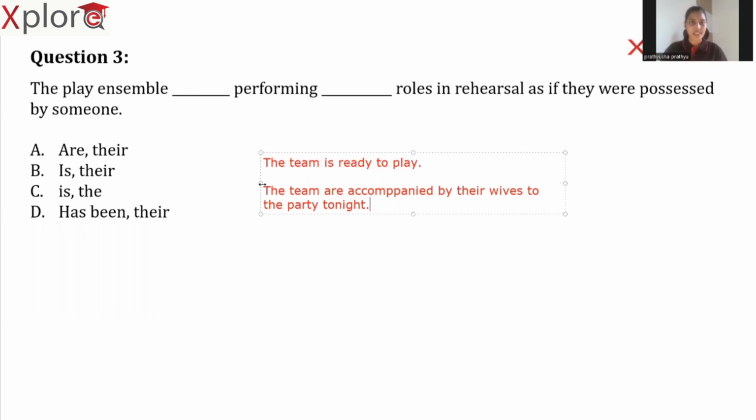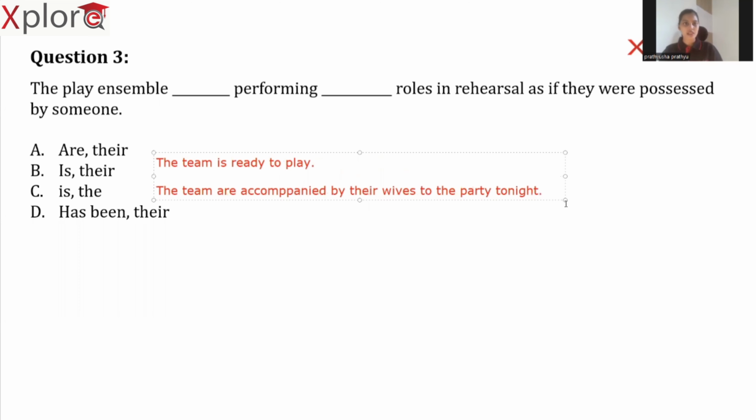So here, this is the second example. In the first example, I have used the team is. However, in the second example, I have used a verb which is plural. The team are accompanied by their wives to the party tonight. And this is also absolutely correct. What is the difference between these two sentences? When I said the team is ready to play, I am referring to the whole team, not to the team members. I am using it as a collective noun directly. In the second sentence, the team are accompanied by their wives. Will the team have wives or team members have wives?